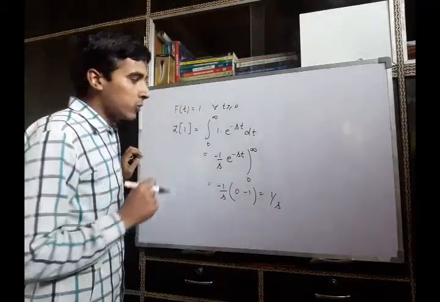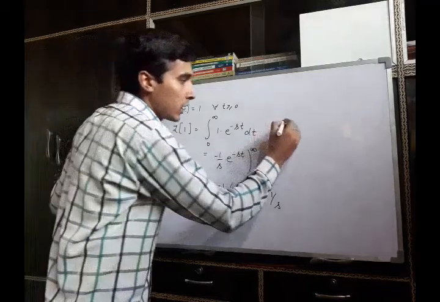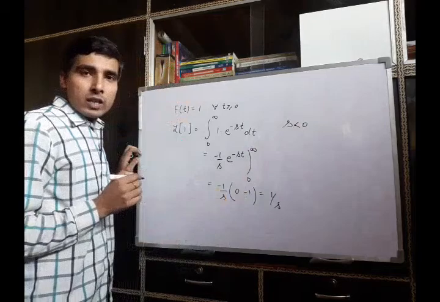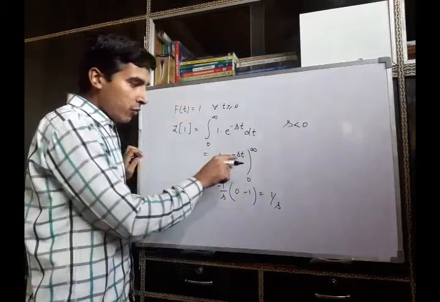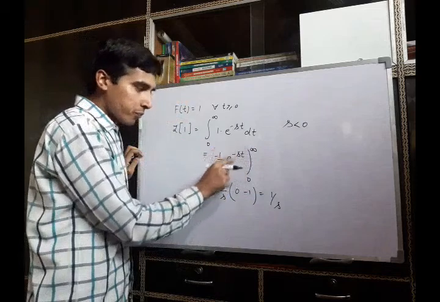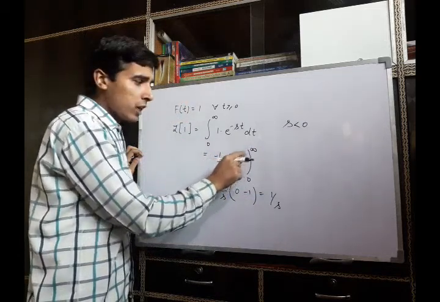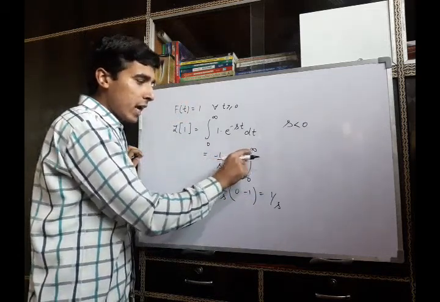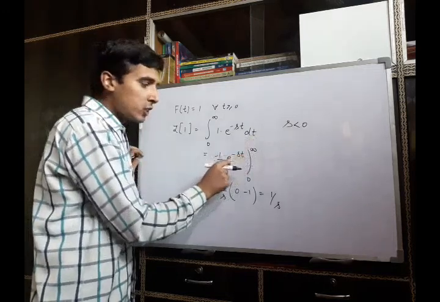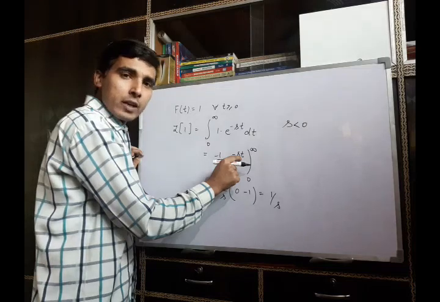Here one thing is to be noted: what will happen if we take s less than 0? If s is less than 0, then this expression will be infinity, because if you take t tends to infinity and s less than 0, this term will become positive and e raised to power infinity will be infinity.